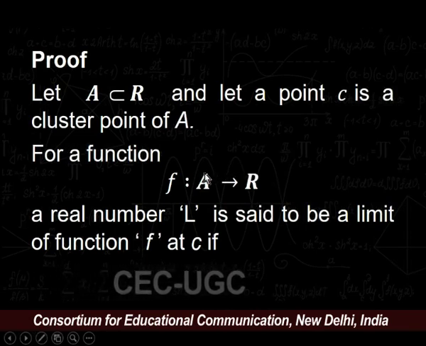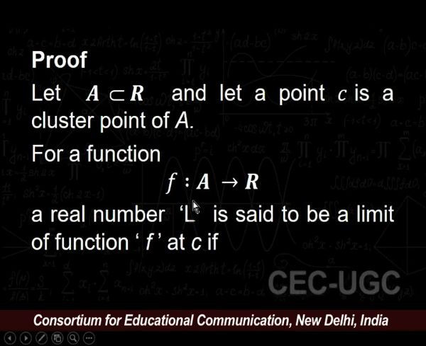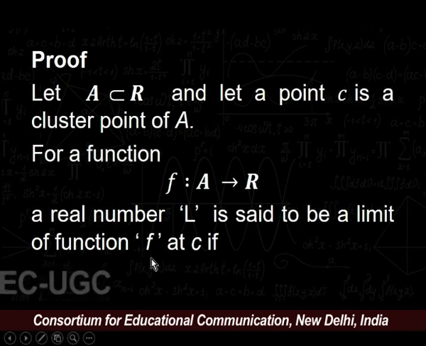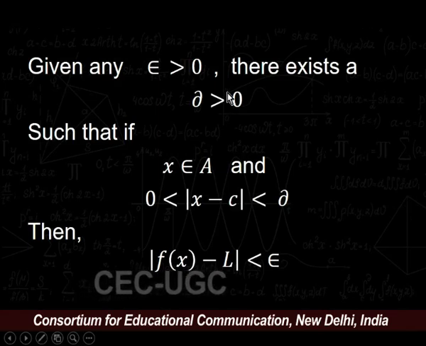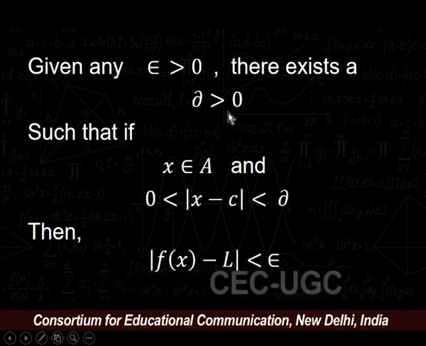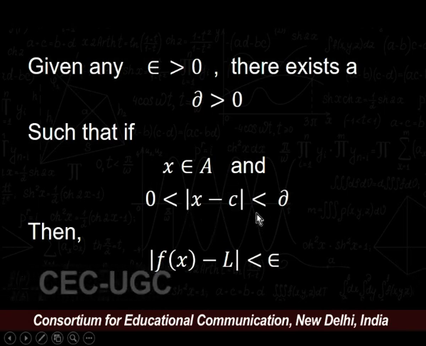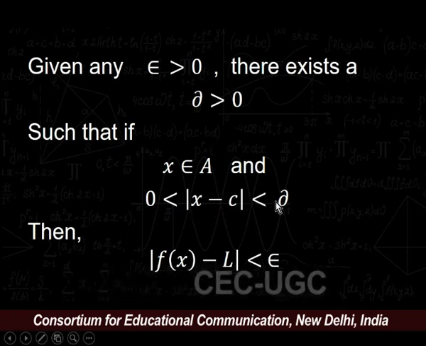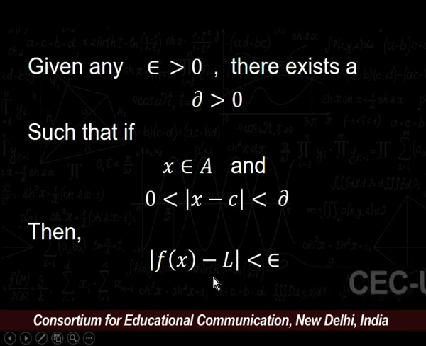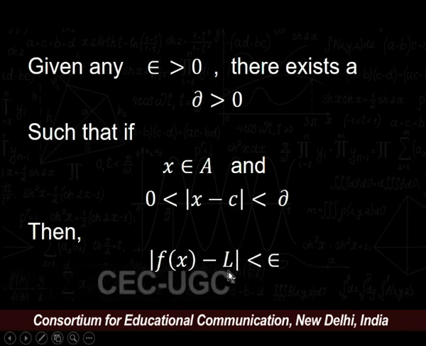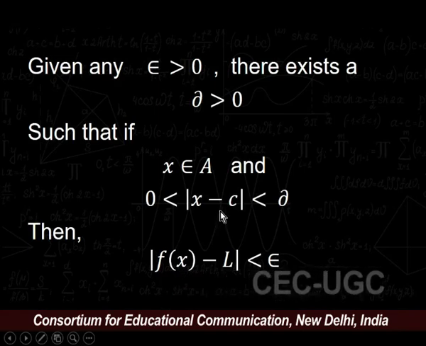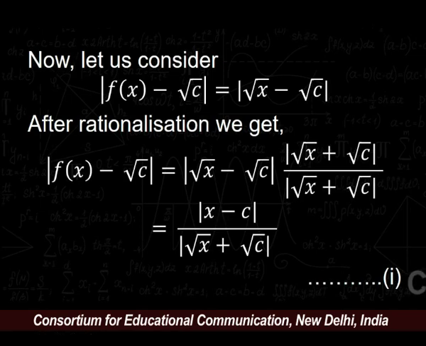If a function is defined from A to R, a real number L is said to be a limit of the function f at a given point c if for any epsilon greater than 0 there exists a delta greater than 0 such that if x belongs to A and 0 is less than mod of x minus c, and mod of x minus c is strictly less than delta, then we must have mod of f of x minus L less than epsilon. In this case, we say that L is a limit of the function f at the point c.